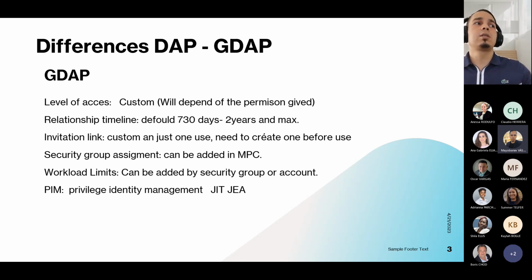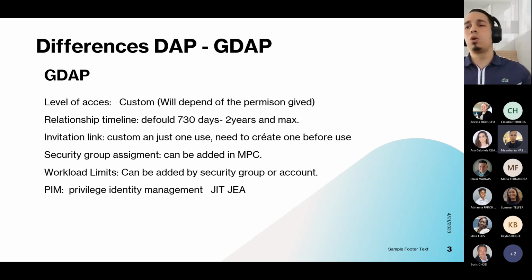Also, you can have access to Privileged Identity Management with just-in-time access. This is another security level that you can give, for example, to a security group that needs to do different work they don't normally do. You can set a time limit of privilege for that group. That is just-in-time.